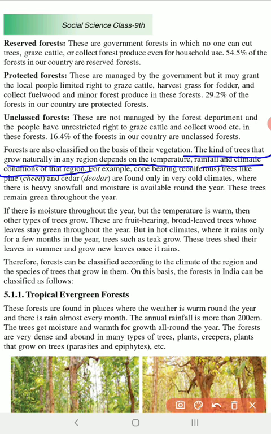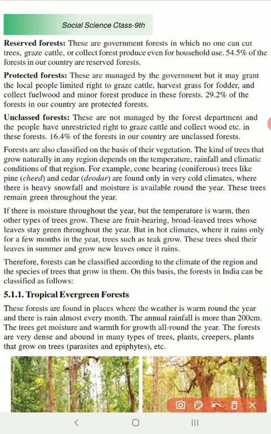of that region. Okay, now for example, here we have so much of rain, always it is raining, then we have a particular kind of vegetation, a particular kind of the presence of trees or plants. Okay, and the place where we have so much of snowfall, there we have different kinds of plants, different kinds of trees. Like you see here, for example, coniferous trees like pine or cedar tree. They are mostly found in the cold climate. So that particular type of forest is named after the presence of these cedar trees or pine trees.